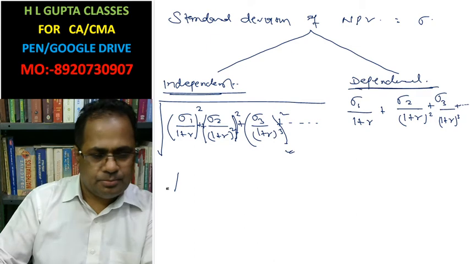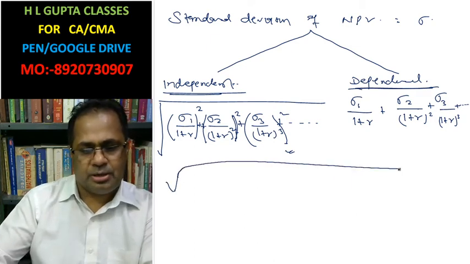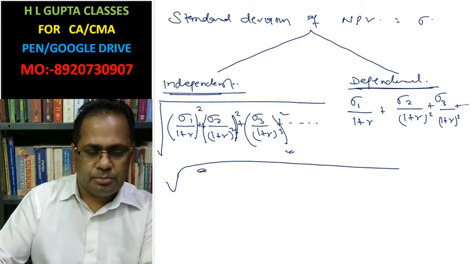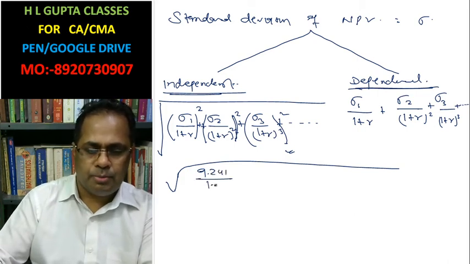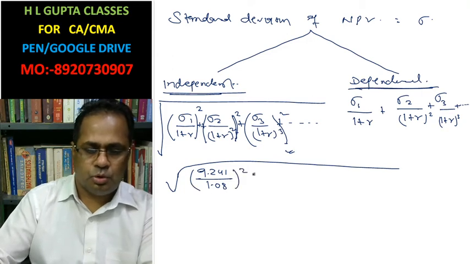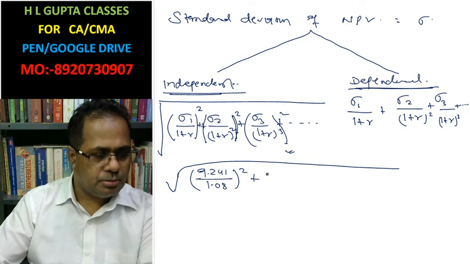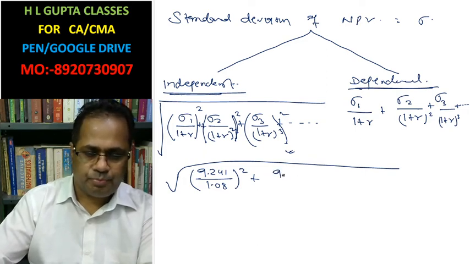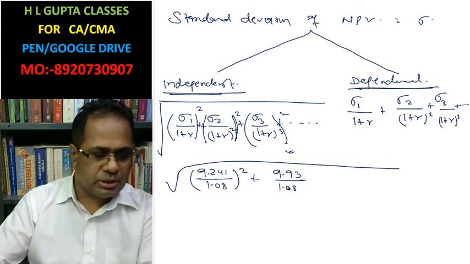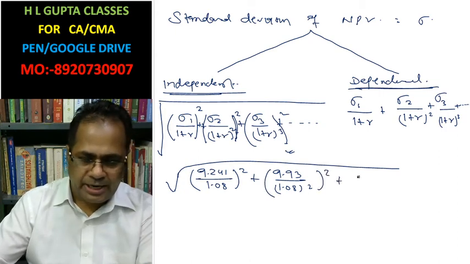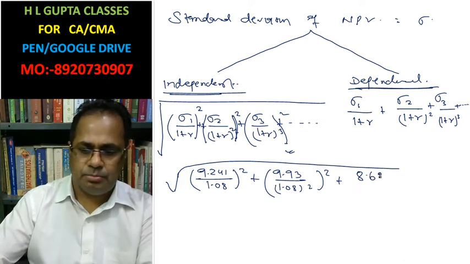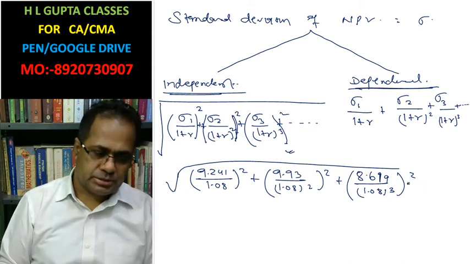Here in the given case: 9.241 whole divided by 1.08 whole square, plus 9.93 divided by 1.08 whole square, plus 8.619 whole divided by 1.08 to the power cube, each squared, because this is for 3 years.